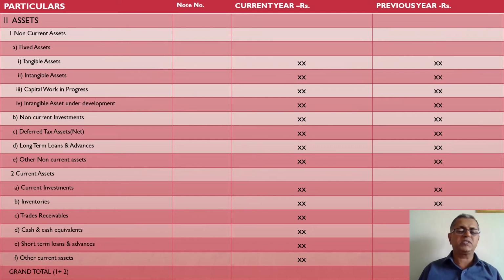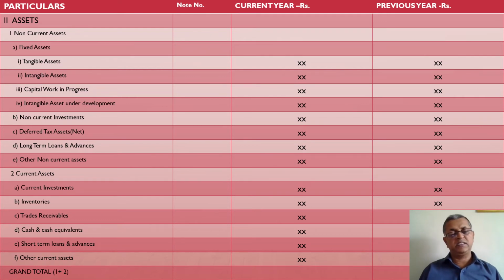Then short-term loans and advances. Short-term loans and advances are nothing but bills of exchange, such as bills receivable discounted, then any kind of advance given to the employees for short span of time, or any kind of advance given to the supplier for short span of time are considered as short-term loans and advances. Then advance payment of income tax is also short-term advance.